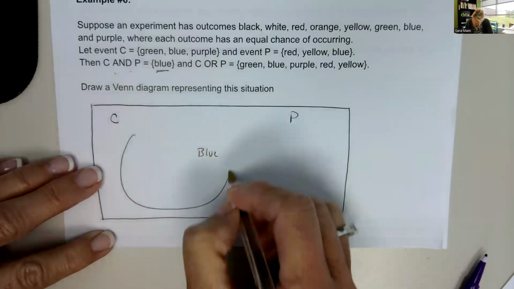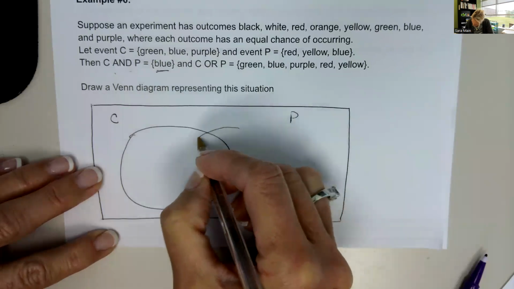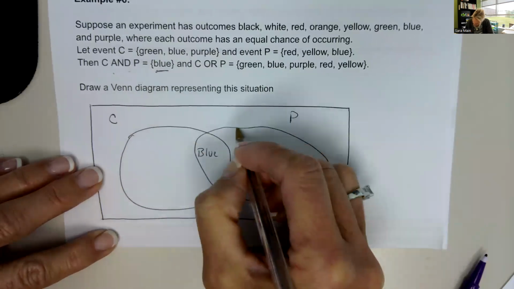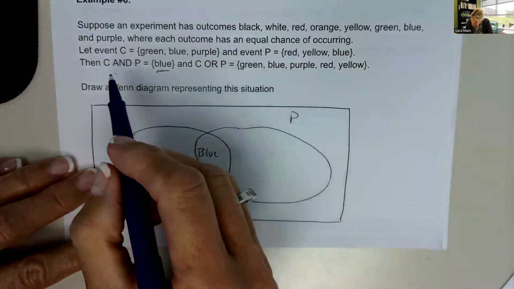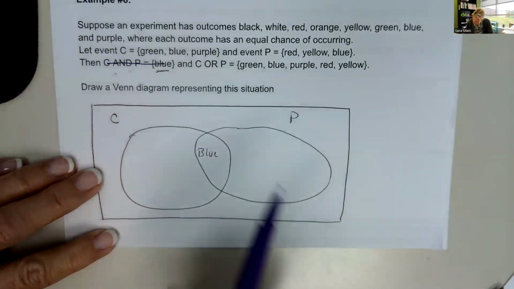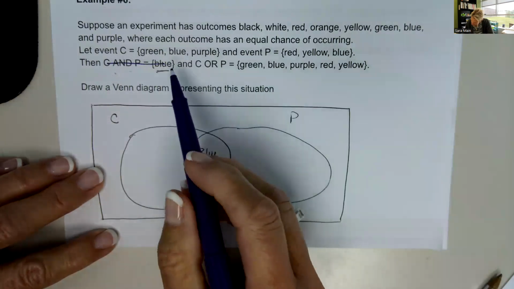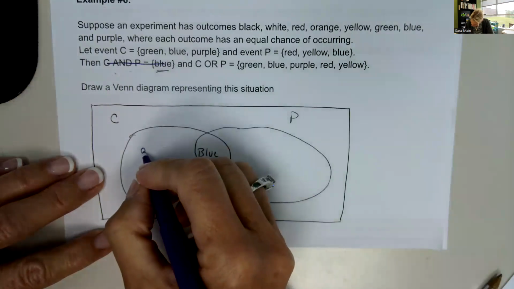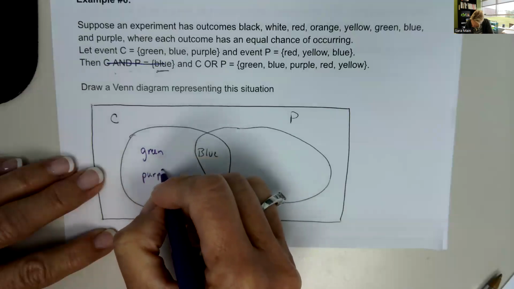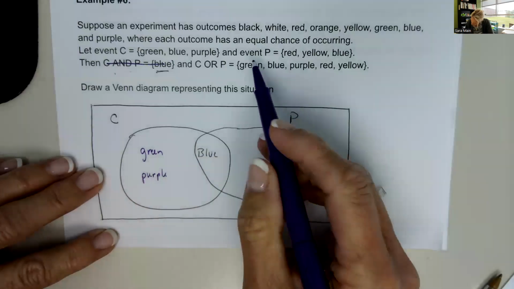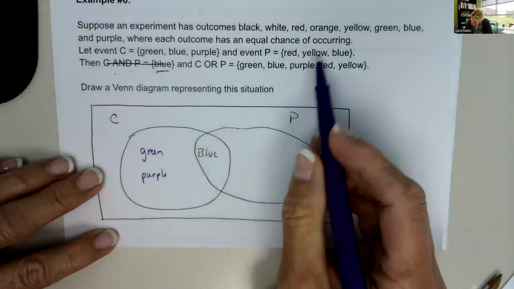I'm going to have the circle for C and the circle for P, and they overlap with blue. So taking care of that. Then in C, we also have green and purple. And then event P, besides blue, we also have red and yellow.